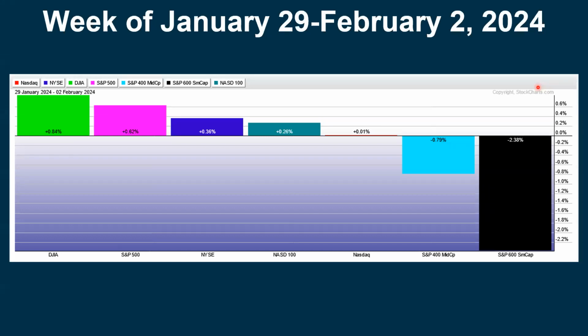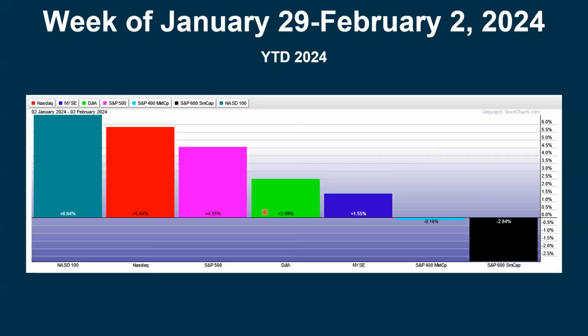So looking at the week, and this is just the 5 trading days, when we look at the indexes, we had the mid caps and the small caps. They were down. All of the other indexes ended up being positive. Then when we go back to the beginning of the year, we still have the mid caps and small caps, which are negative going back to the beginning of 2024.